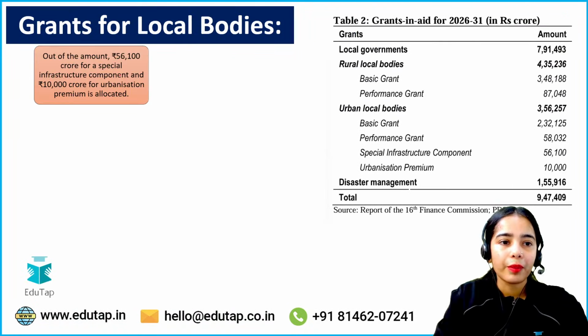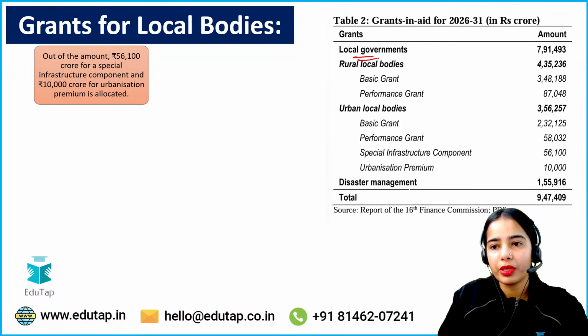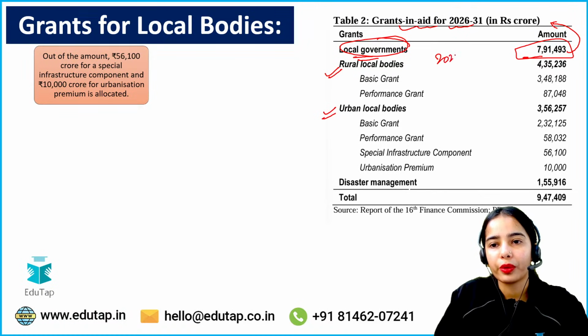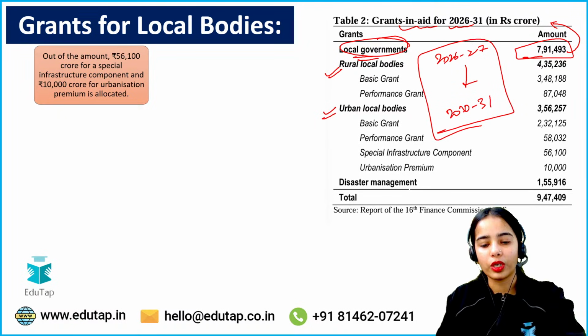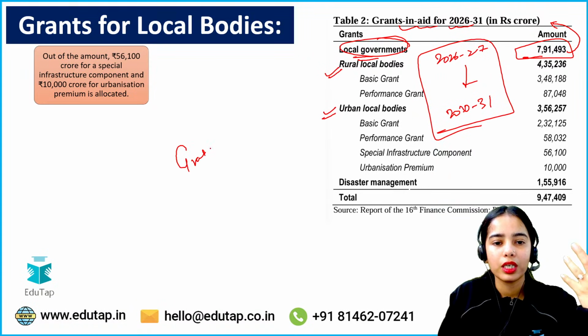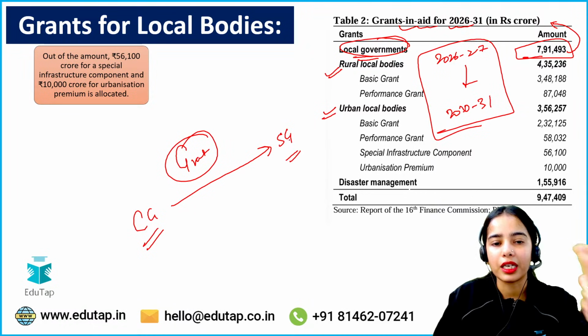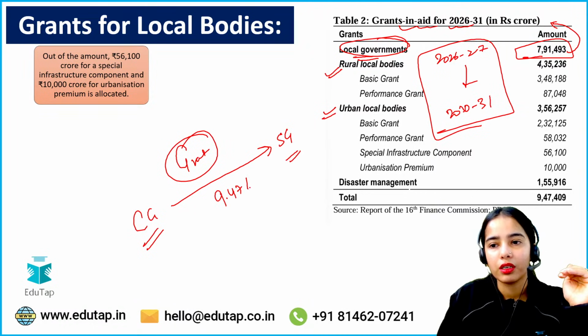Now, coming to the local governments, that is the rural local bodies and the urban local bodies, will get the total of 7,91,493 crores. Okay, so grant in aid for 2026 to 31, that is for 2026-27 till 2030-31. So the total grants that will be given to the local governments, as I have told you, that the grants from the central government will be given to the state government. So grants from the central government will be given to the state government 9.47 lakh crore.